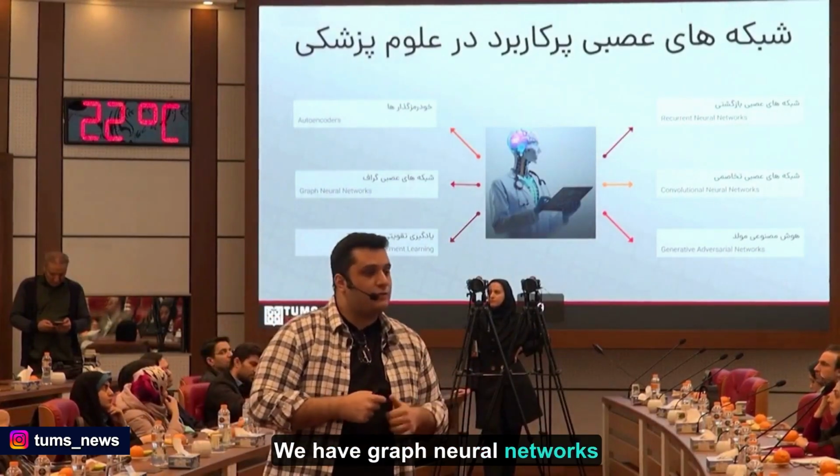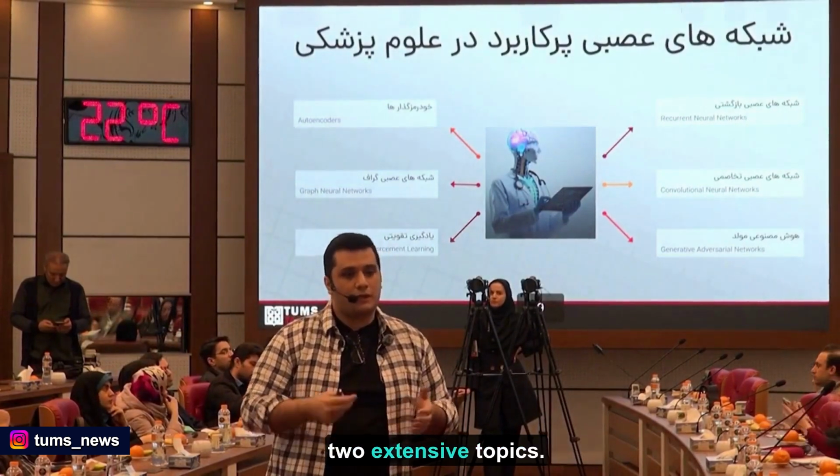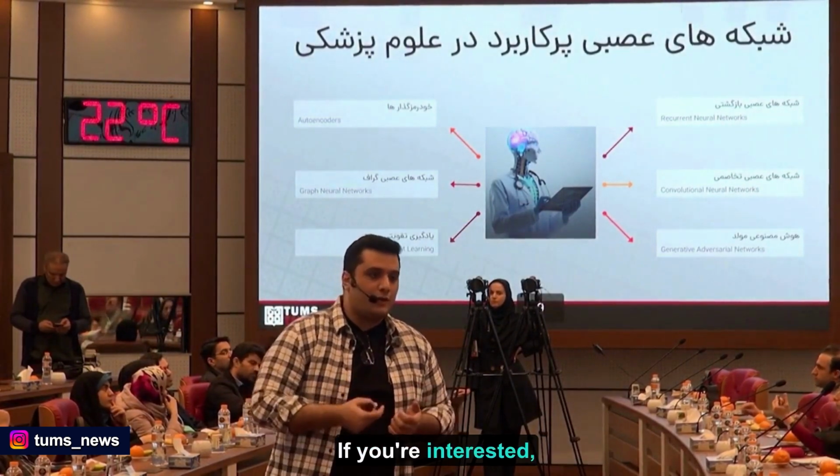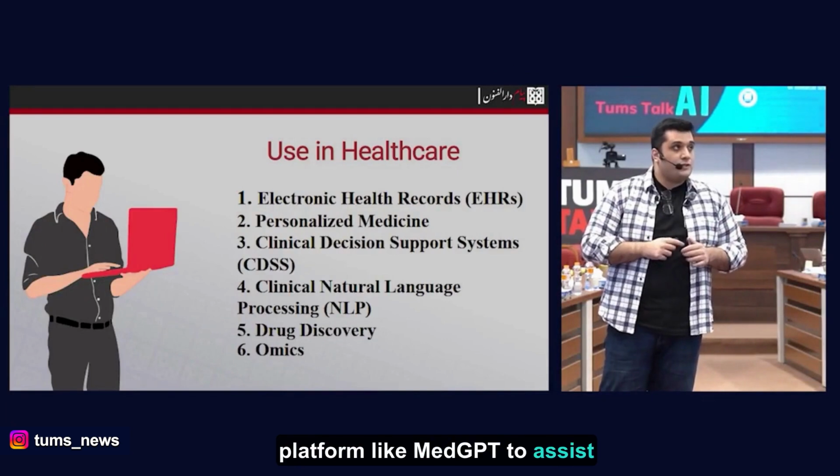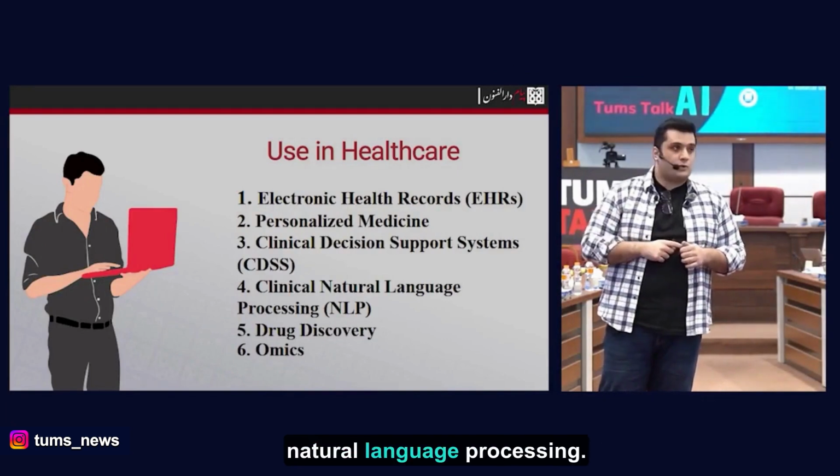We have graph neural networks and reinforcement learning, two extensive topics. If you're interested, you can dive into these areas. It can read health records and make personalized predictions for each patient, or create a medical chat platform like MedGPT to assist in clinical decision support and natural language processing.